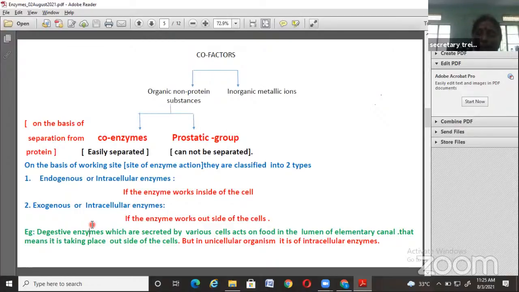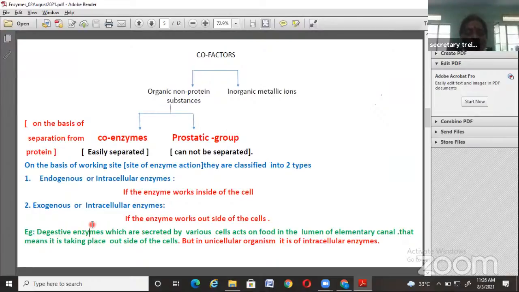That means the reactions are taking place outside of the cell, in the space outside of the cell, which is called the lumen. In that lumen, the changes take place by the secretion of the cells situated in the walls of the stomach or alimentary canal.